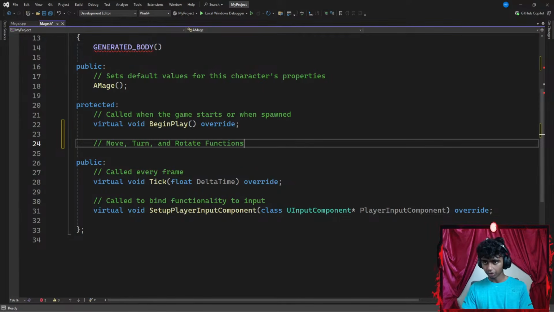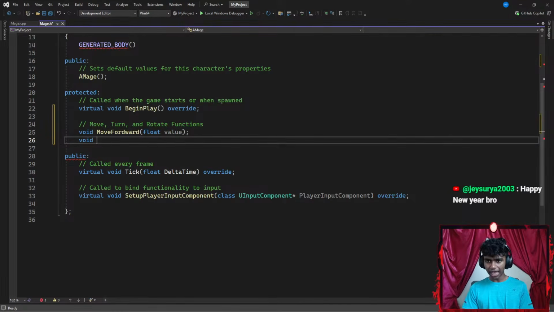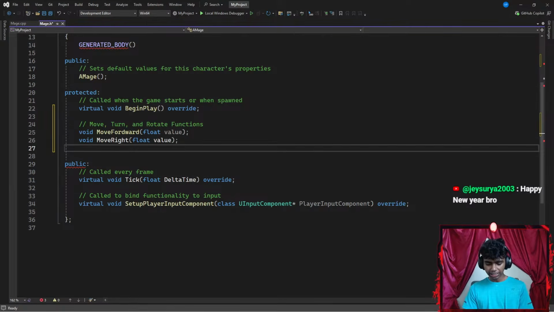Functions. Okay, now I'm going to be creating a few functions. The first function is going to be for moving forward. I'm going to go with something like move forward. Then with the parentheses, I'm going to go with a floating point value parameter. The second function that I'm going to be adding is going to be something like move right, which requires a floating point parameter of value as well. The third function is going to be a turn function, which requires a floating point parameter of value again.